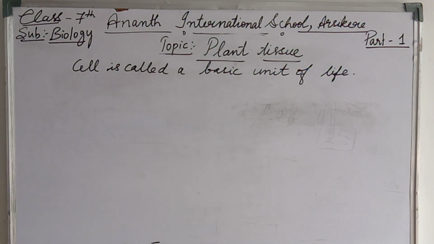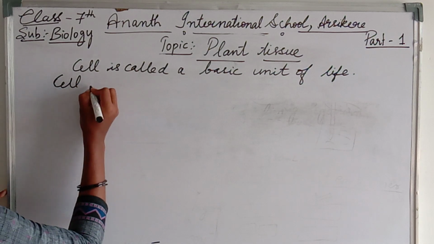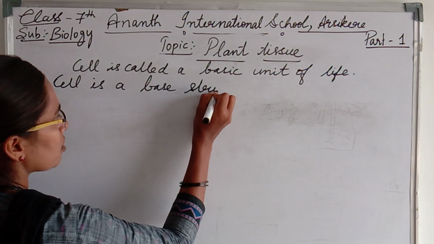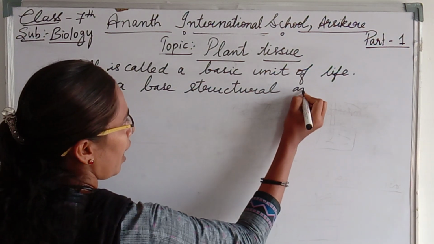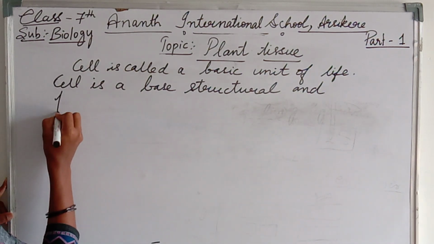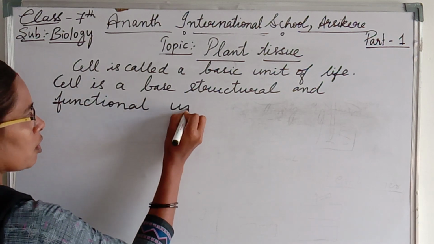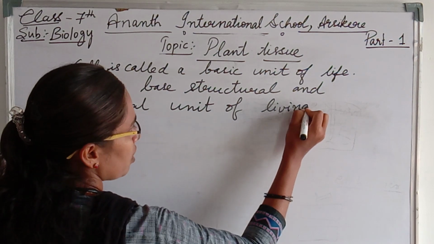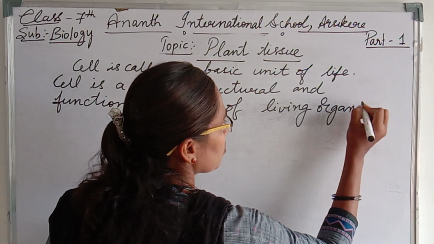By these two things we can define that the cell is the basic, structural and functional unit of living organisms.